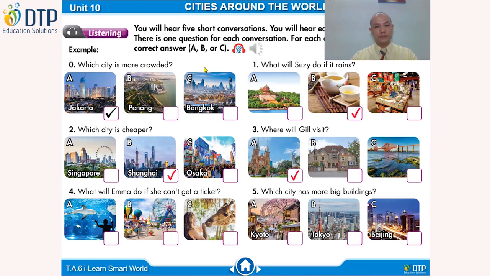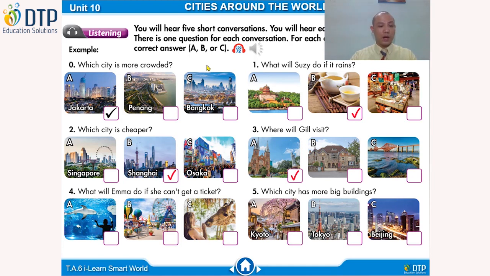What are you going to do for your vacation, Emma? I'm going to go to an amusement park, but it might be very crowded. What will you do if you can't get a ticket? If I can't get in, I think I'll go to the nearby zoo.